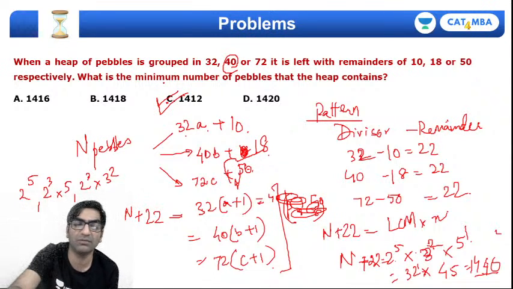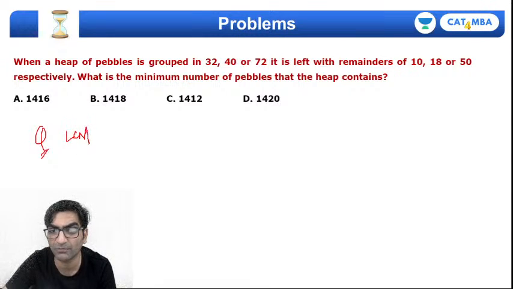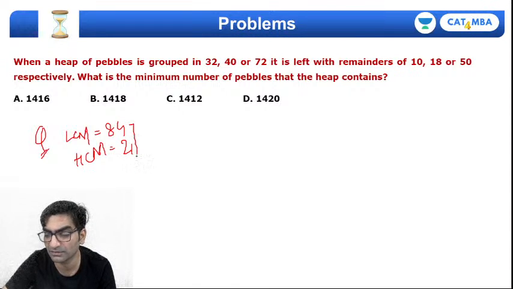Now I'm going to tackle a question on LCM and HCF. So the question that he is asking me is that the LCM of two numbers is 84 and HCF of the same two numbers is 21. And the question that he has is that if the ratio of the two numbers is 1:4.